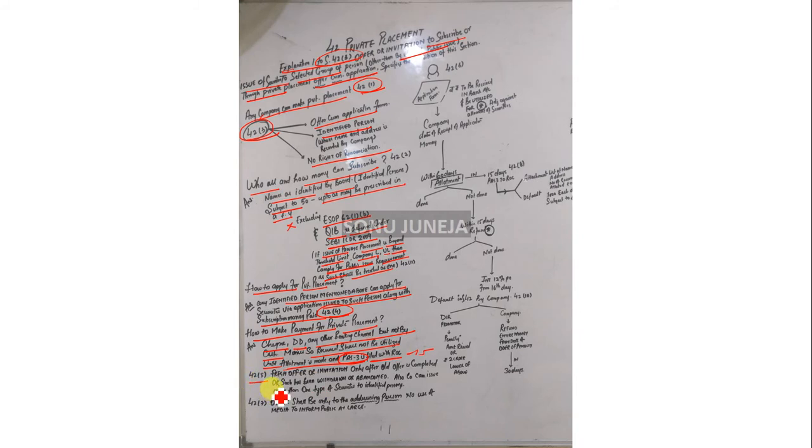Section 42 subsection 5: a fresh offer or invitation can be made only after the old offer is completed or has been withdrawn or abandoned. The company can also issue more than one type of security to an identified person. The offer shall be addressed only to the identified person, with no use of media to inform the public at large.